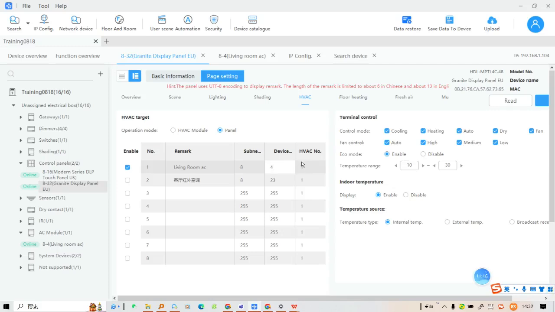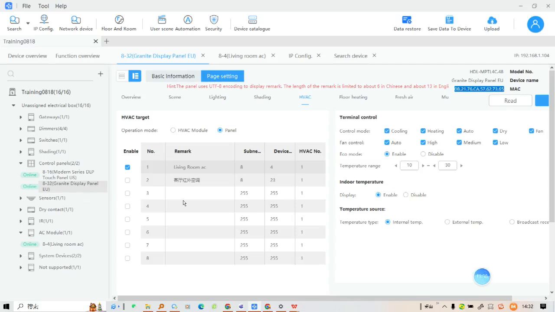The Hvac number, because our Hvac module can only control one Hvac, is fixed to be 1, and then click Save. So now we can use our granny display to control the Hvac.